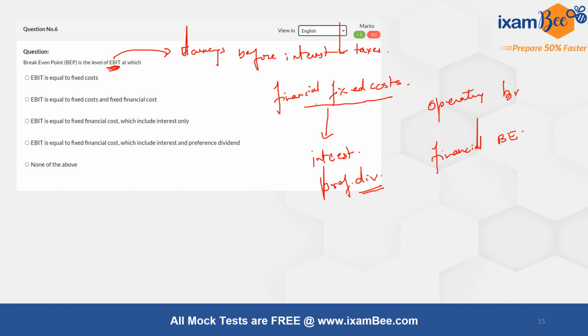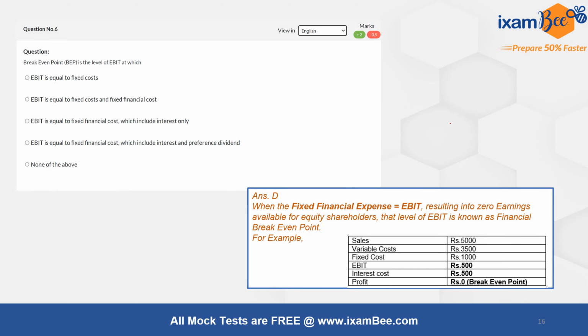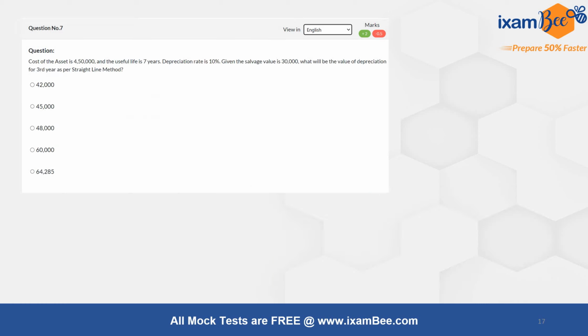So that becomes my fixed financial cost, and therefore when my EBIT is equal to my fixed financial cost, which includes interest or preference dividend, that is when I break even as an entity on a financial level. This is also explained with the help of an example here.